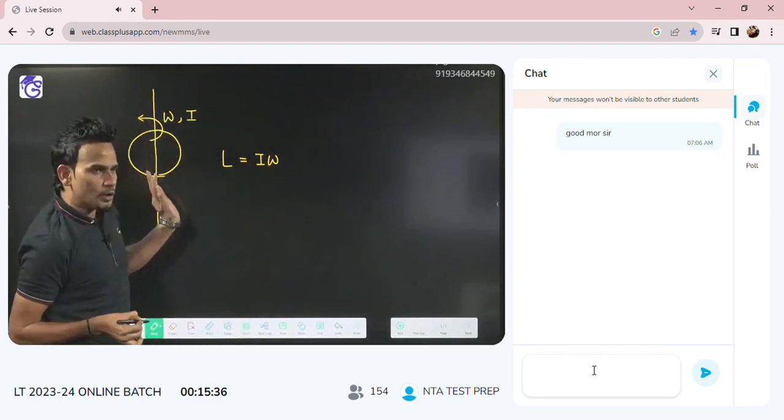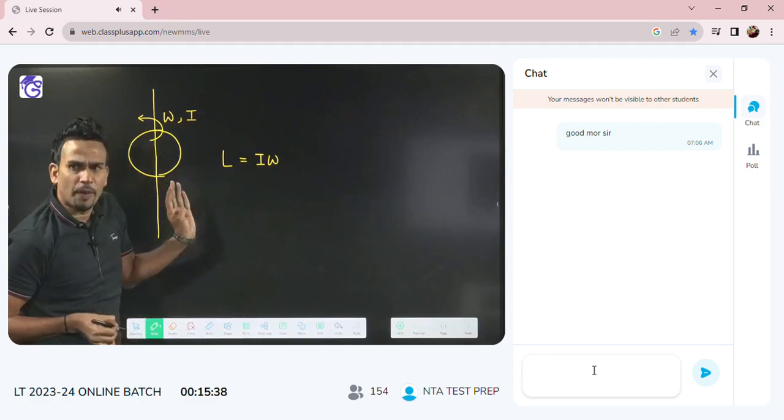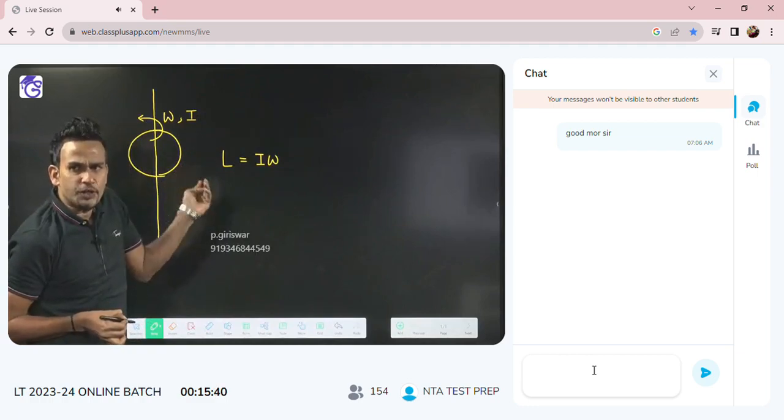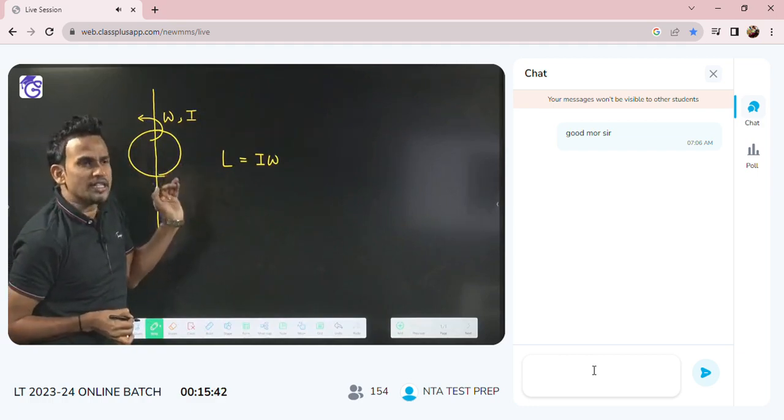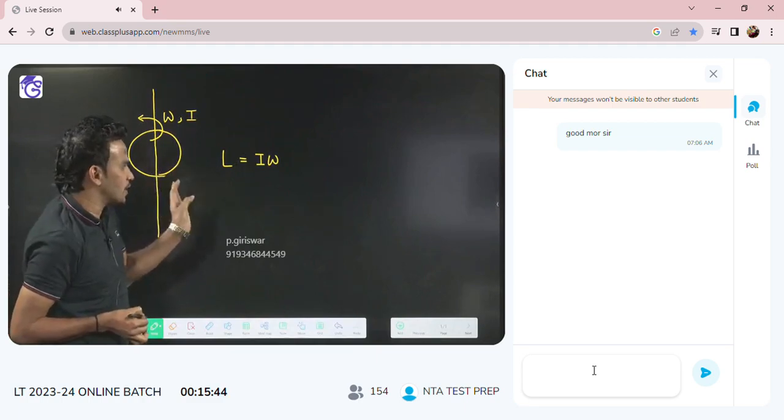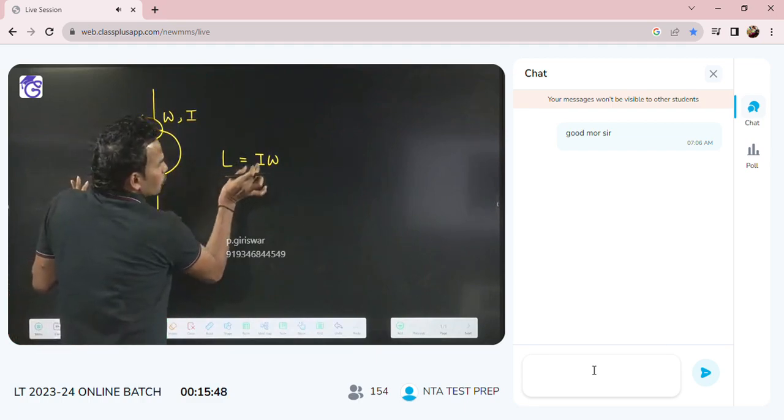The way for a particle we define mv into r perpendicular, for a rigid body we define the angular momentum L equal to I omega.